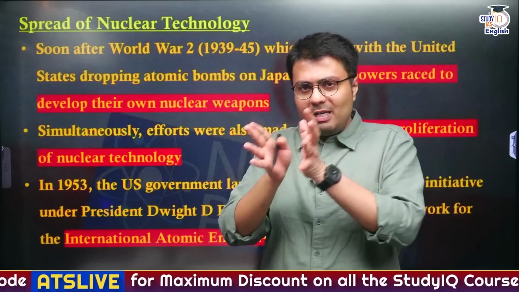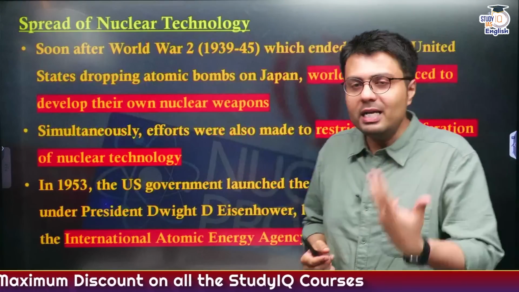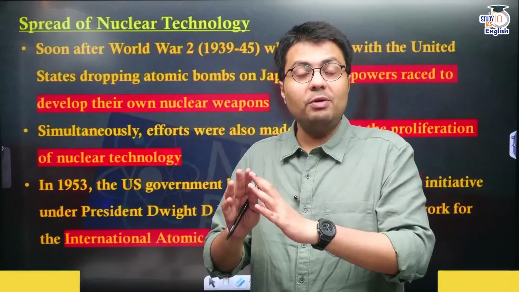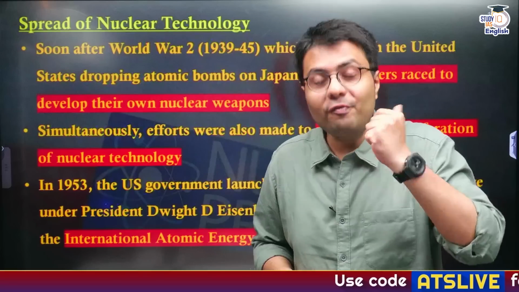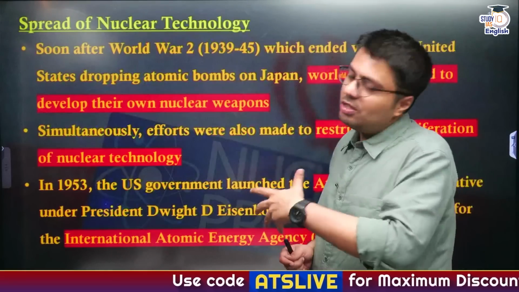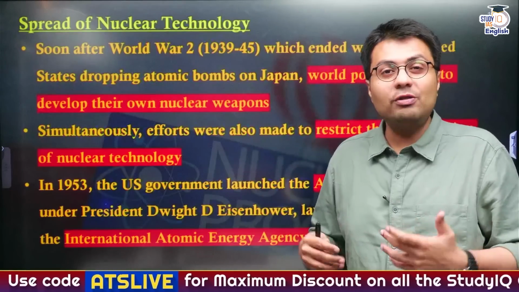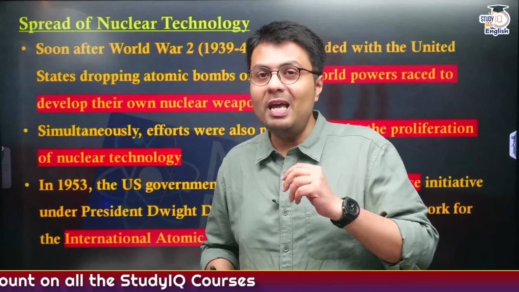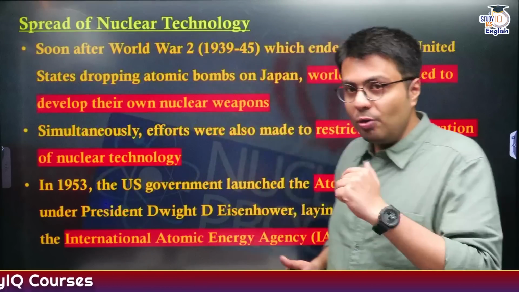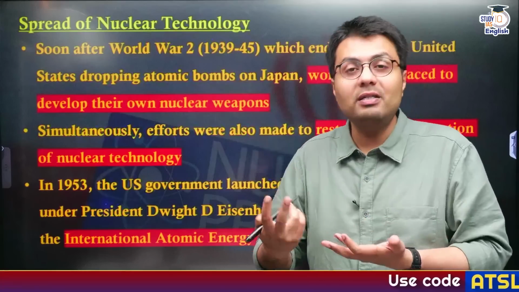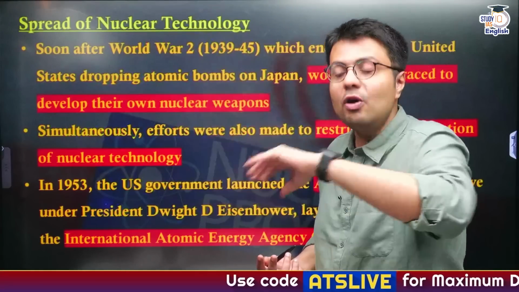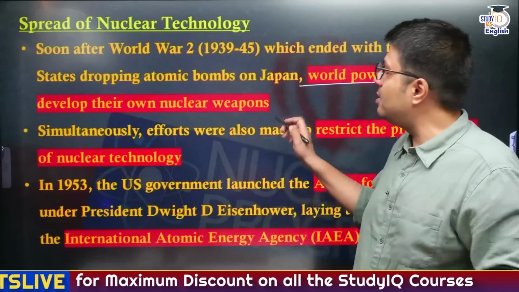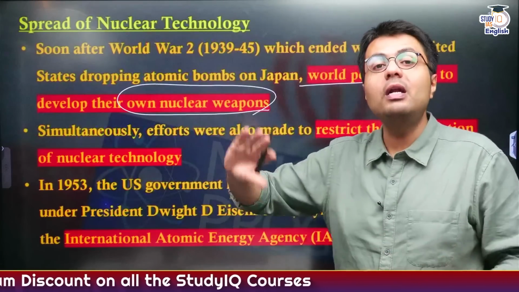First, you need to understand a bit of background. You understand how World War II ended, right? It ended after the US bombed two Japanese cities, Hiroshima and Nagasaki, using nuclear weapons for the first time. These nuclear weapons led to large scale destruction and the deaths of lakhs of people. But more importantly, other countries also witnessed the destructive potential of these bombs. So other countries at that time, particularly USSR, France, China, UK, also wanted to develop their own nuclear weapons. This in a way promoted a global race to develop nuclear weapons, particularly among the more developed countries at that time.